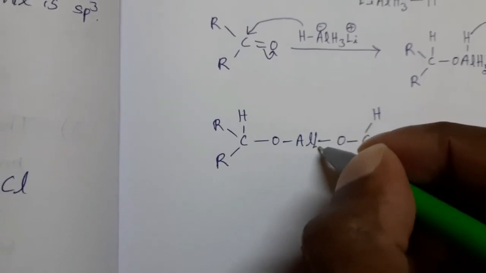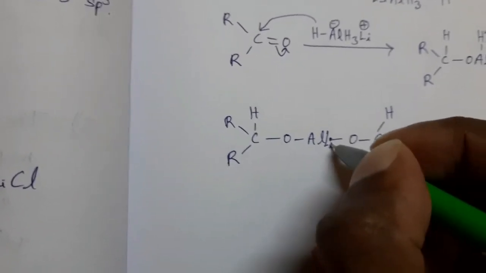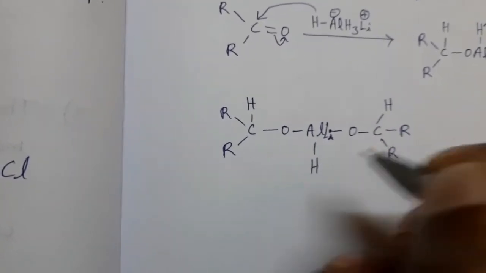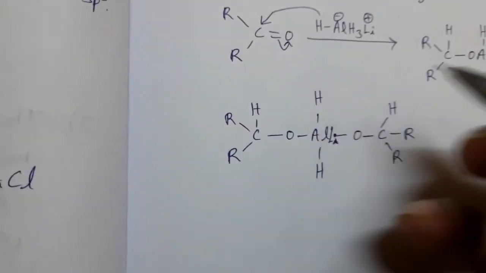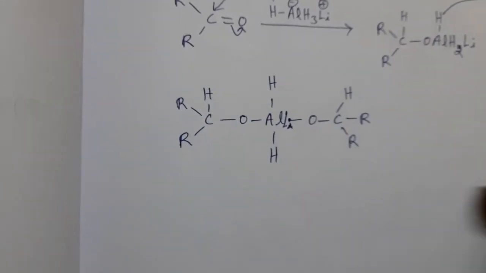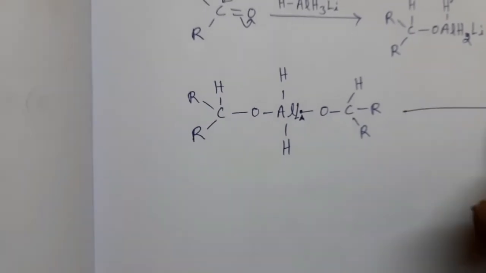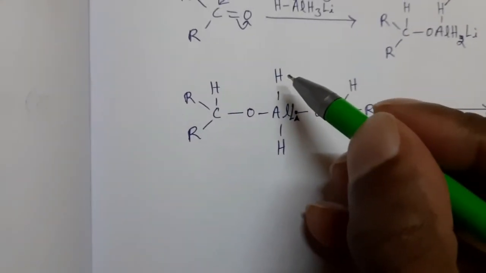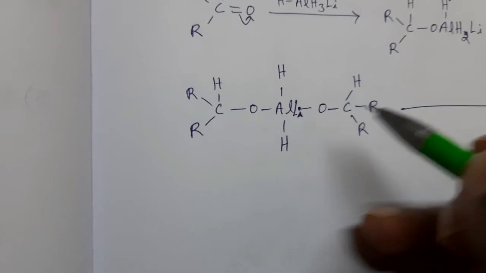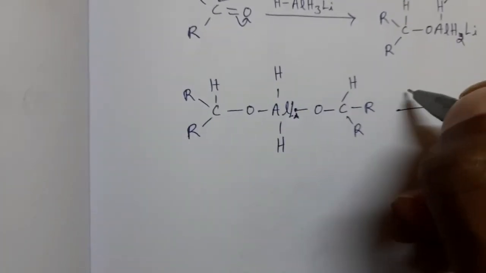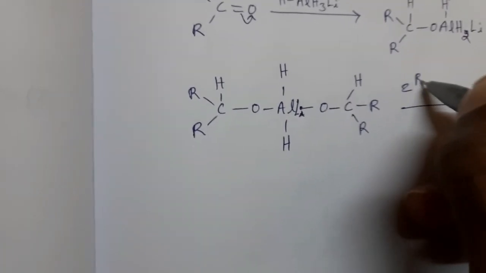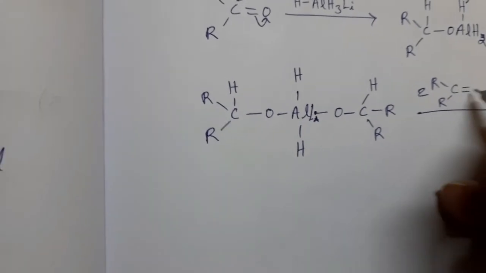Here lithium is also there. Here two more hydrogen atoms are there, so this species can attack two more molecules of ketone.